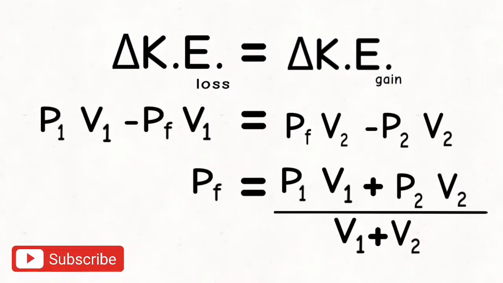But the loss of kinetic energy in container 1 is initial kinetic energy minus final kinetic energy, and the gain in kinetic energy of container 2 is final kinetic energy minus initial kinetic energy. So solving for PF, we get PF equal to the weighted average of P1 and P2 with respect to weights V1 and V2.